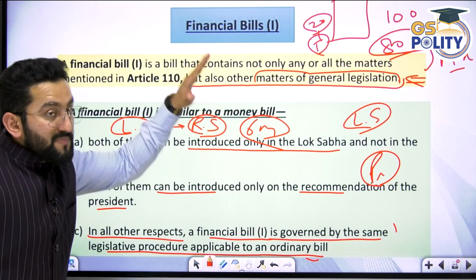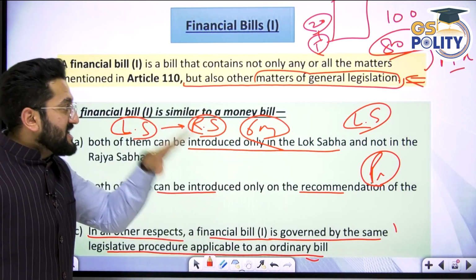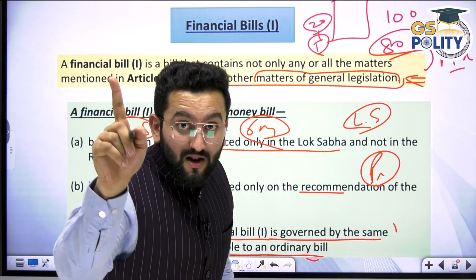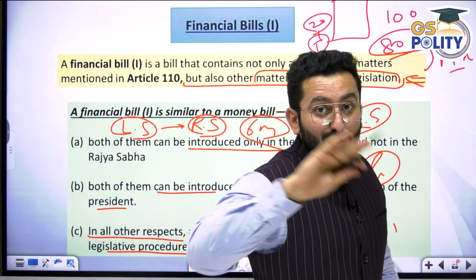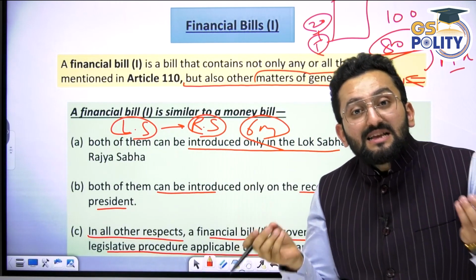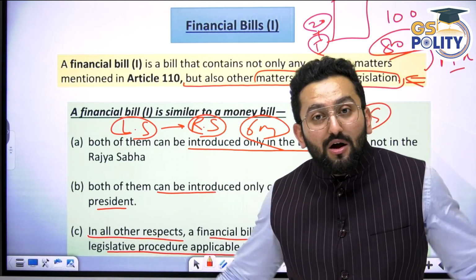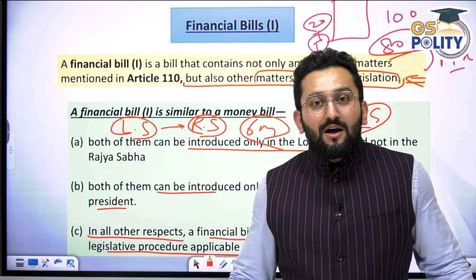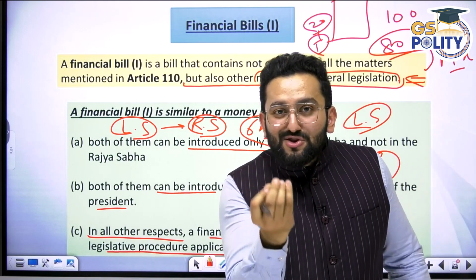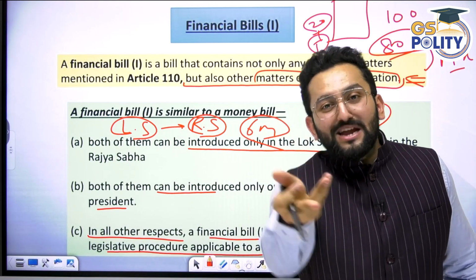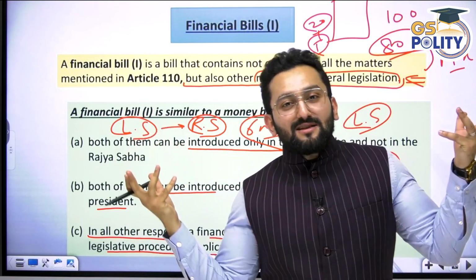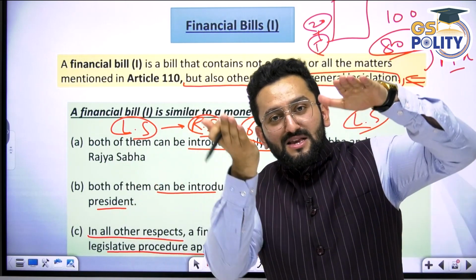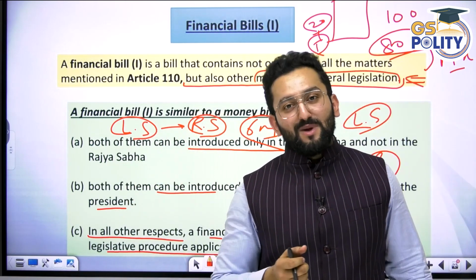Now tell me, can the President call a joint sitting in case of finance bill class 1? Because I told you, in case of money bill, there is no point of joint sitting, because a joint sitting happens to resolve a deadlock. But can there be a deadlock in case of money bill? No, because Rajya Sabha can stall that bill for a maximum of 14 days. So why would you need a joint sitting in case of money bill? The status of Rajya Sabha is quite low in case of money bill, right?